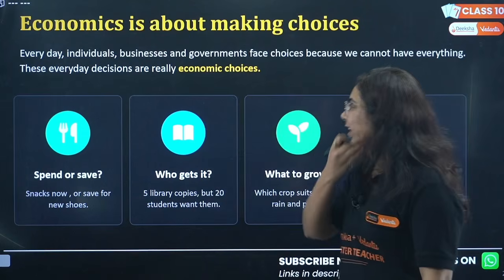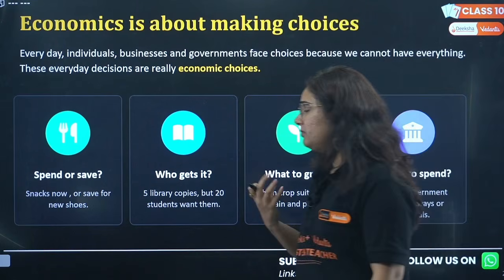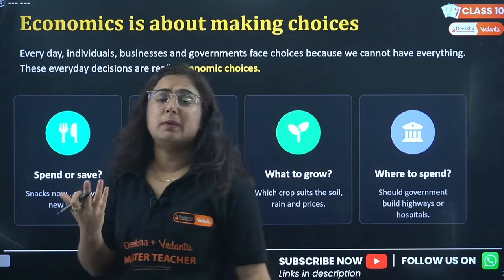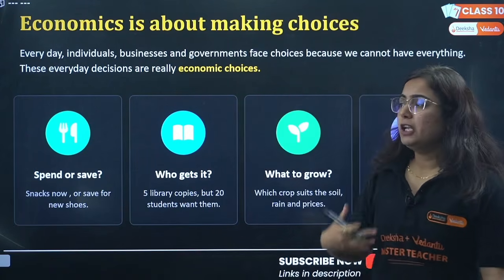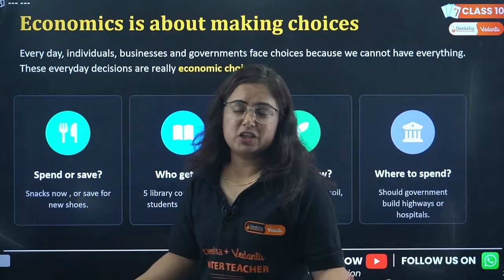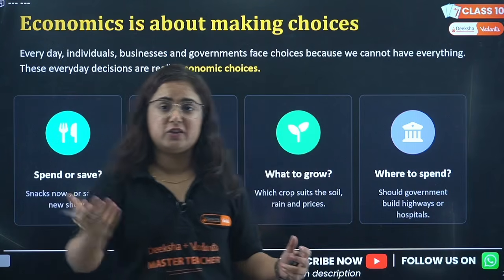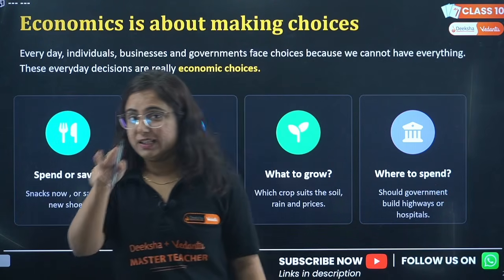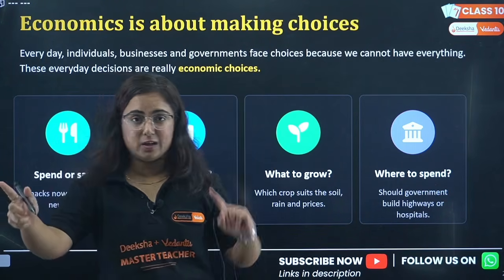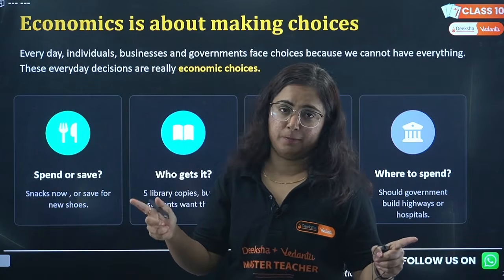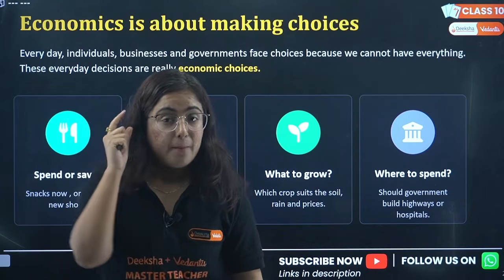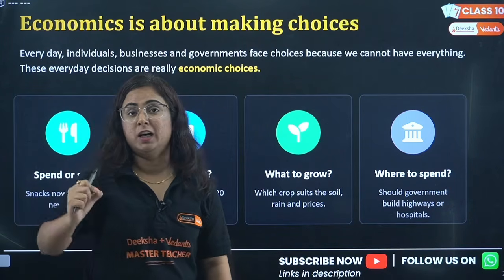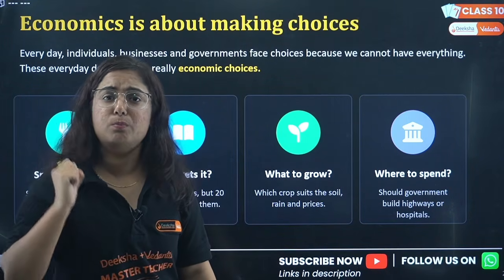For example, you got pocket money and you went out to your coaching institution. On the way, you find a snack shop as well as a stationery shop. Tomorrow is your exam and you needed a copy, but there will be a choice: you want to eat, or you want to buy that stationery, because you have what? Limited money. Pay attention to the word I'm telling you here, that is limited money.